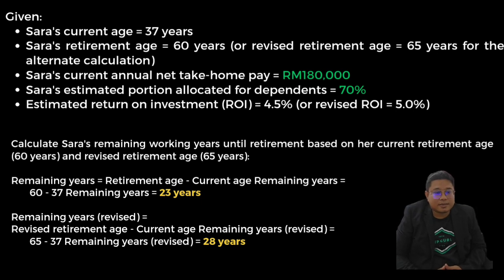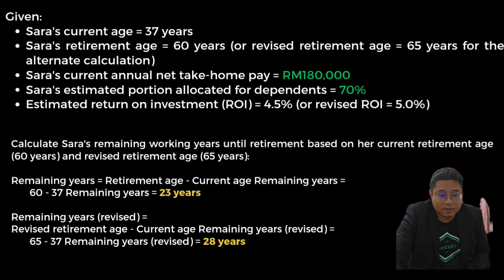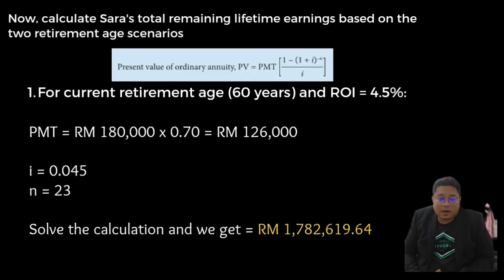So we need to calculate Sarah's remaining working years until her retirement. Currently the retirement age is 60 and will be revised to 65. For 60 years, the remaining working years will be 23 years, and when revised to the retirement age of 65, it will be 28 years. To answer this, we need to use the formula inside our slide here. You can see the total for the 60 years, we will get about RM